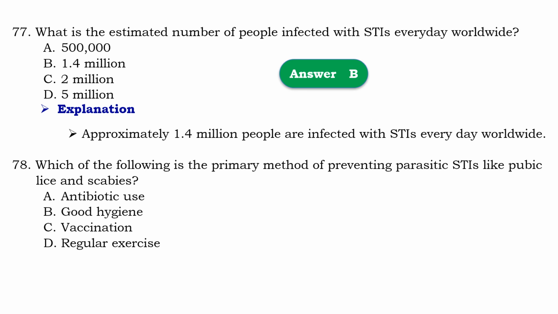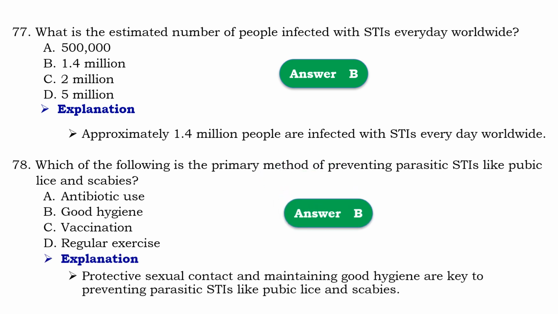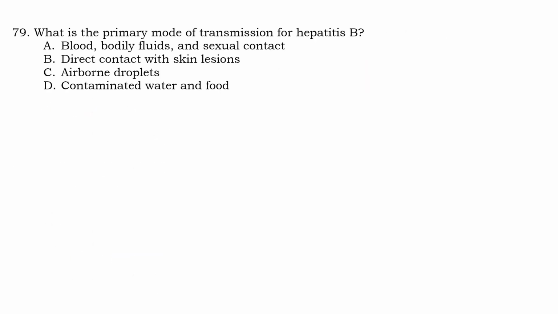Question number 78. Which of the following is the primary method of preventing parasitic sexually transmitted infections like pubic lice and scabies? So that should be B, good hygiene. Means that avoiding sexual contact and maintaining good hygiene are key to preventing parasitic sexually transmitted infections like pubic lice and scabies.